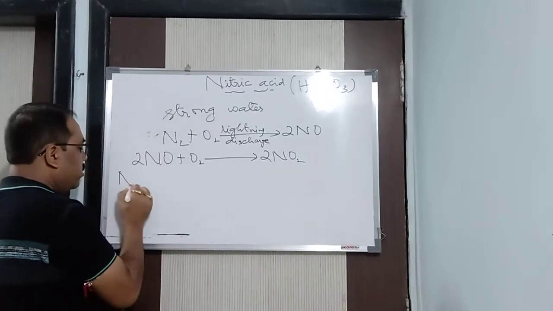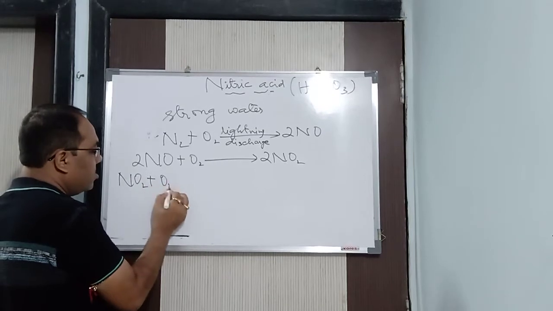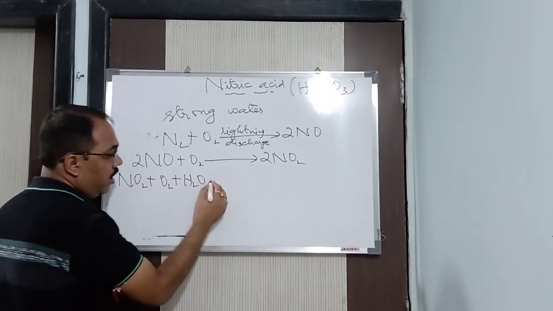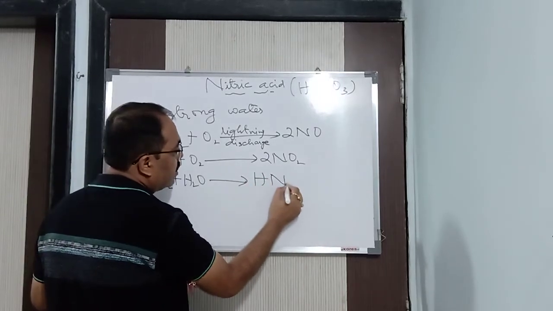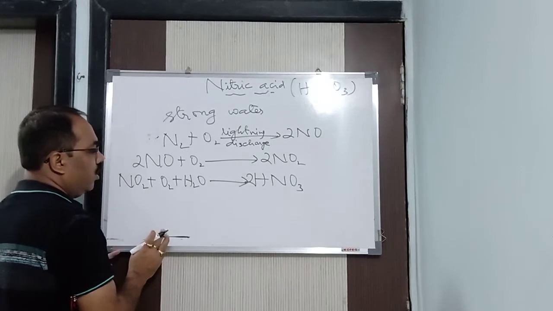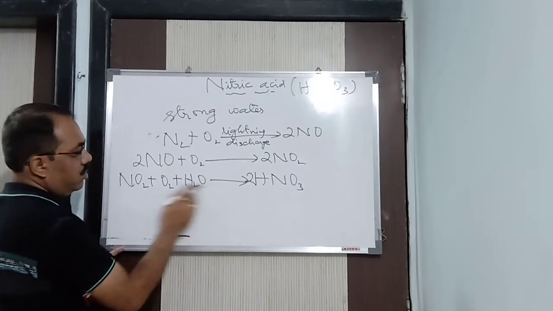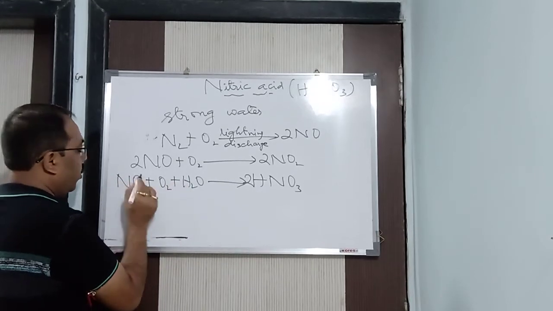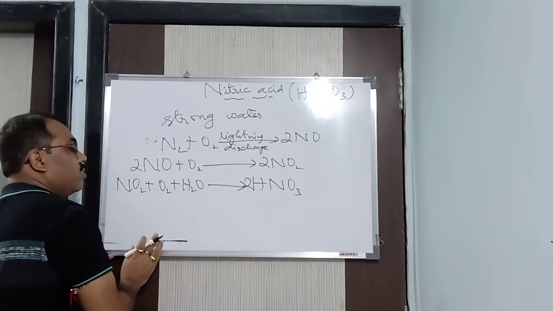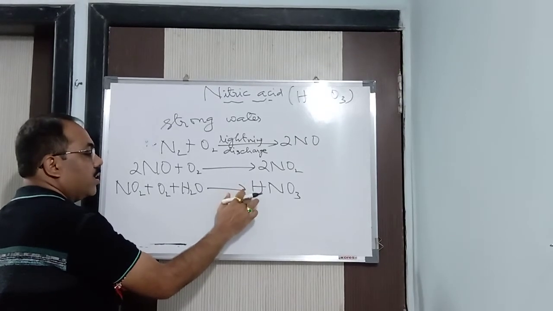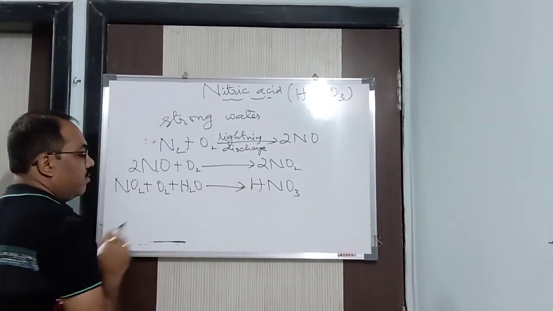Alright, now nitrogen dioxide further combines with oxygen, which is present in the air, and water or the moisture present in the air, to give nitric acid, HNO3. You can balance it as 2HNO3. So here we can write it as 2NO2 or 4NO2, we can balance this later on. So in this way we are getting nitric acid. Clear?